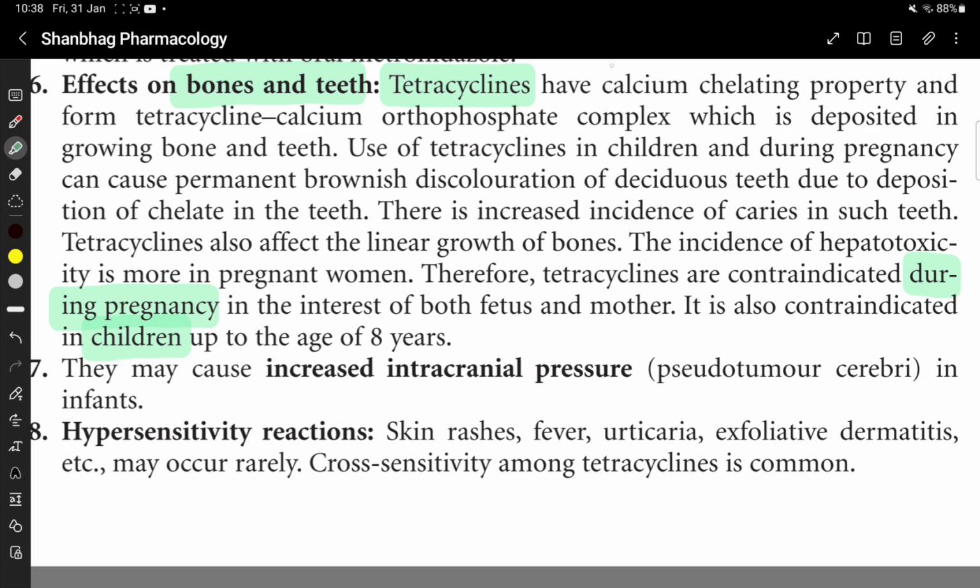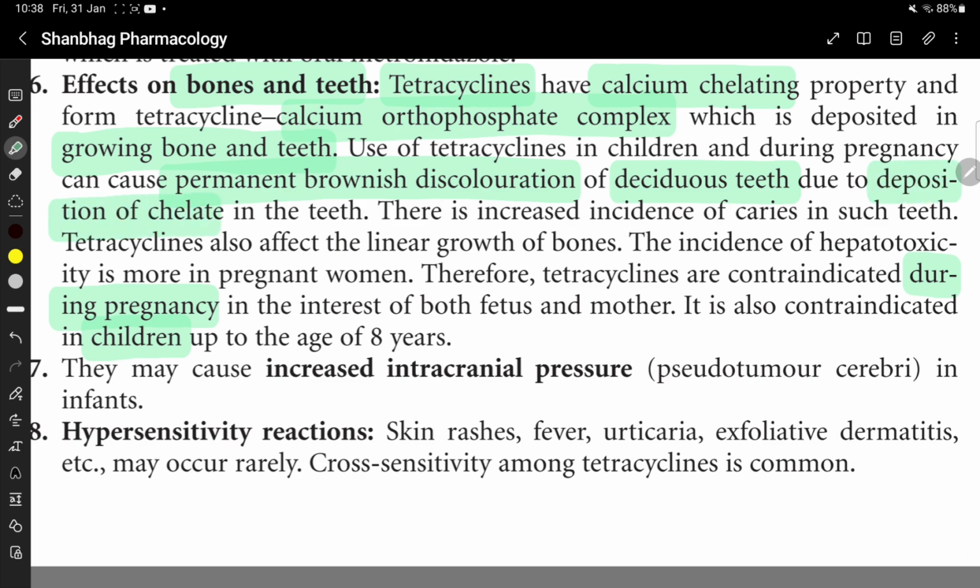Tetracycline has calcium chelating property and it forms tetracycline calcium orthophosphate complex, which is deposited in growing bone and teeth. Use of tetracycline in children and during pregnancy causes permanent brownish discoloration of the deciduous teeth due to deposition of chelate in the teeth.